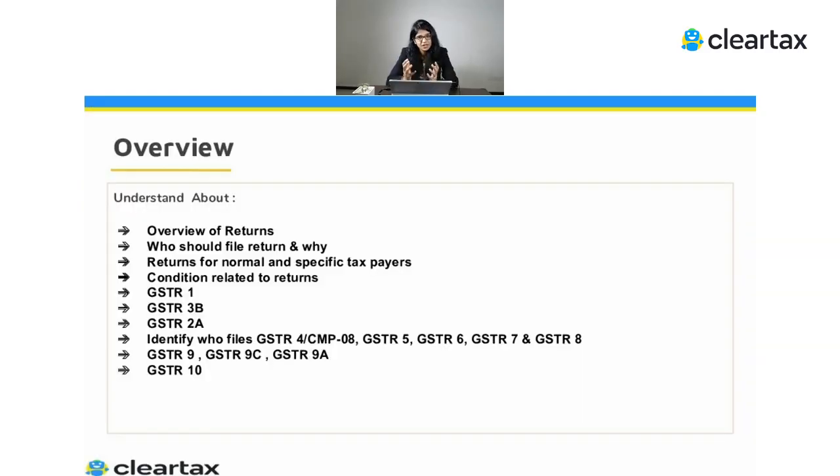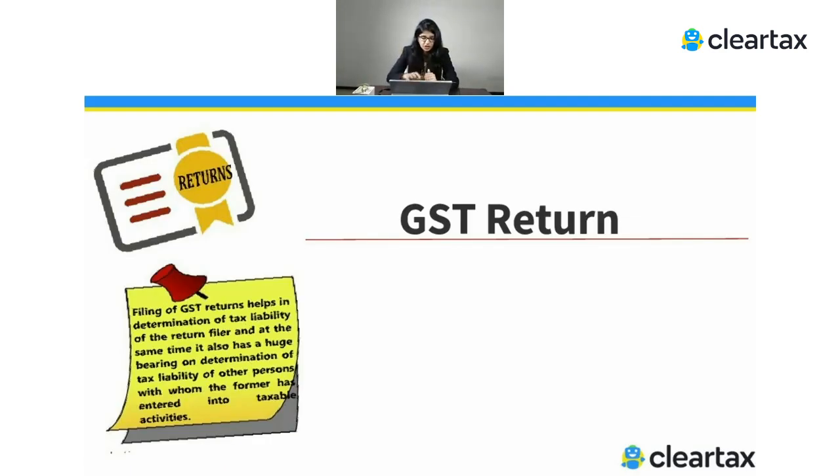Before that, I will just give you an overview of what we'll be covering in today's session. First, we'll know about the returns. Second, we'll know who should file the return and why. The returns for the normal and the specific taxpayer, the conditions which are related to the return, and all about 1, 2A, 3B, 9, 9C. All of these returns we are going to discuss in today's session. So now first we'll start with GST return.